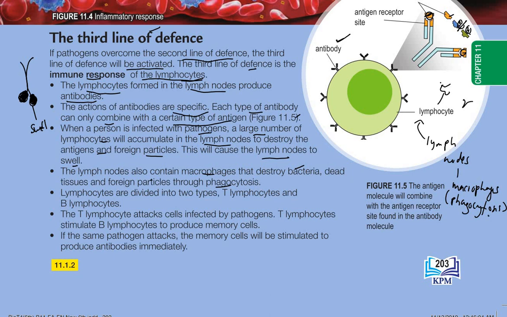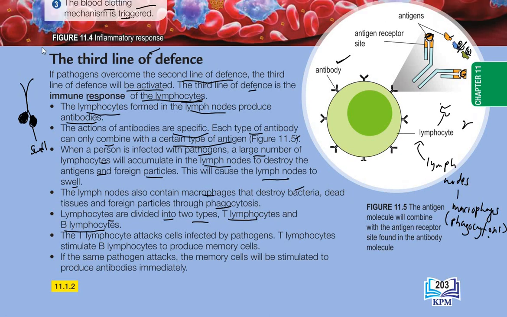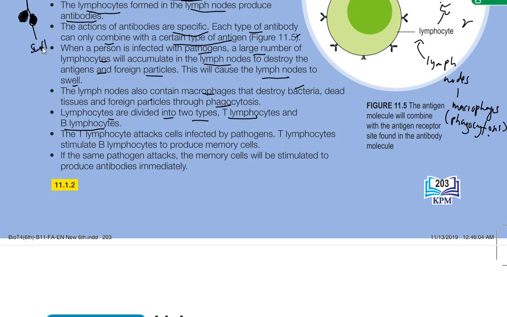Okay, and then lymphocytes are divided into two types: T lymphocytes and B lymphocytes. I draw here, we have T lymphocyte, and then another one is the B lymphocyte.